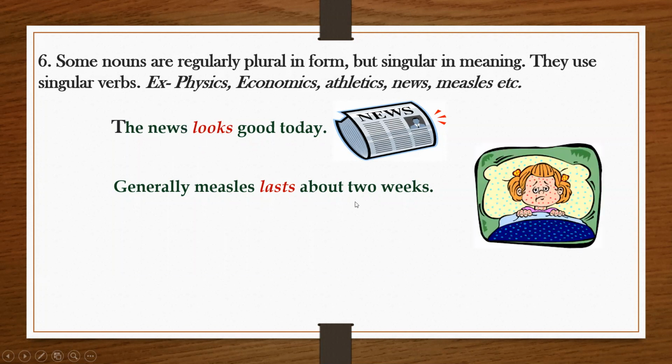Generally, measles last about 2 weeks. Measles again is a noun which is ending with S, but it does not mean that it is a plural subject. That is why we have used a singular verb with this, because this is ending with S, but it works as a singular noun.